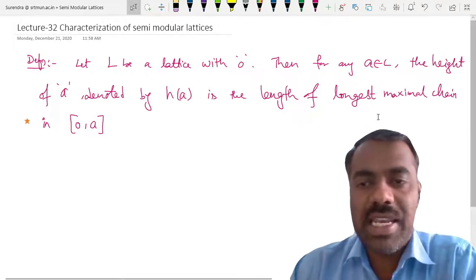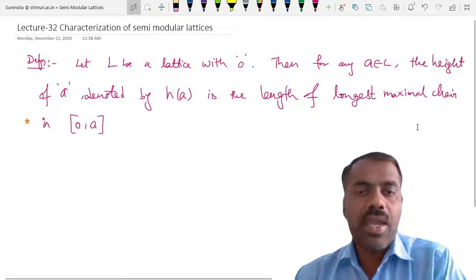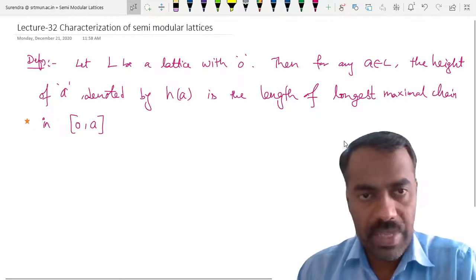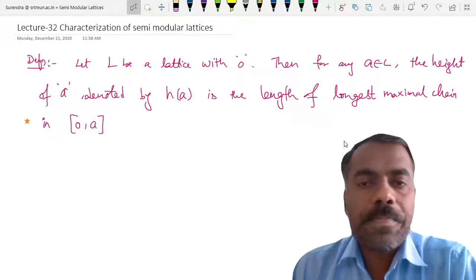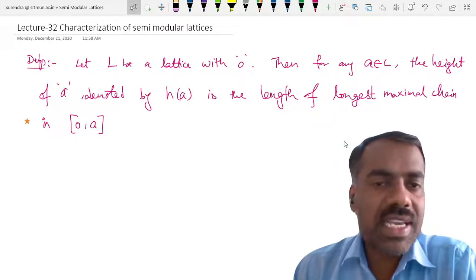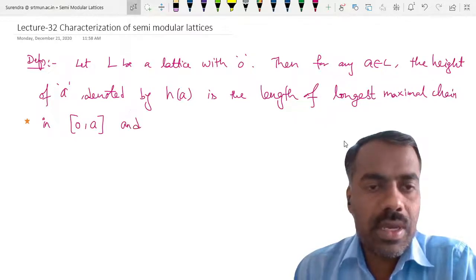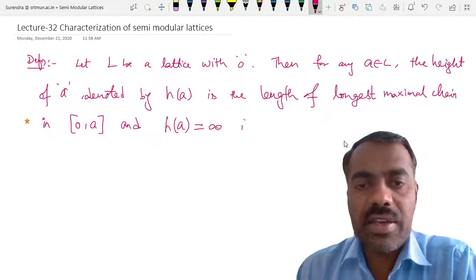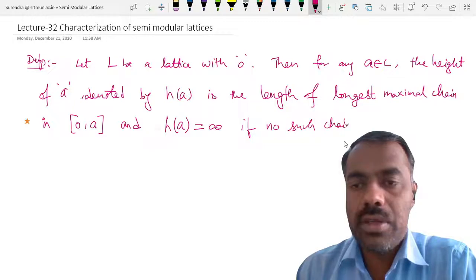Among those maximal chains, you take the longest one, or you can call it the maximum chain, and the length of that one we define as h of A. Of course, if such a maximal chain does not exist, then we define h of A as infinite. Okay, h of A is infinite if no such chain exists.